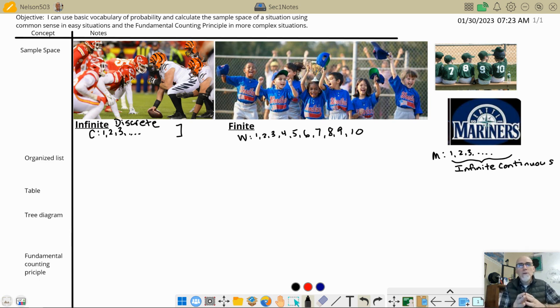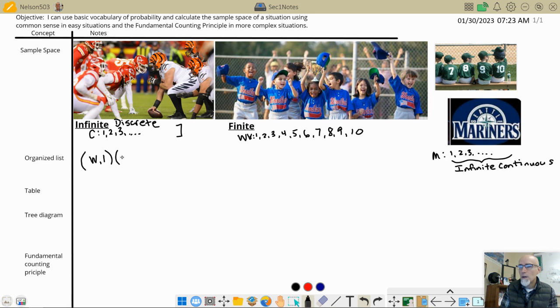So what we want to do is have a way to keep ourselves organized. We're going to make an organized list. One way to make an organized list is, let's call these guys the Woodland Vikings. Okay, so I'm going to say WV for Woodland Vikings, right? So the Woodland Vikings, they could win their game. I'm going to put a W down for win, and they could win the game by 1 point, right?